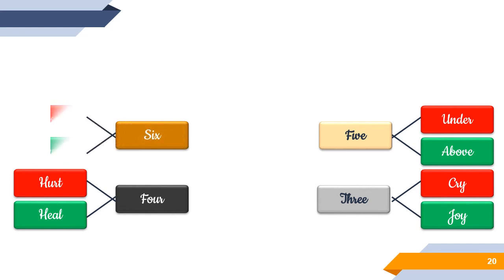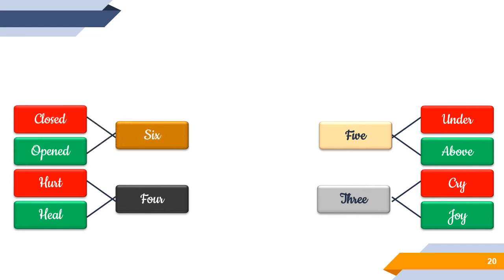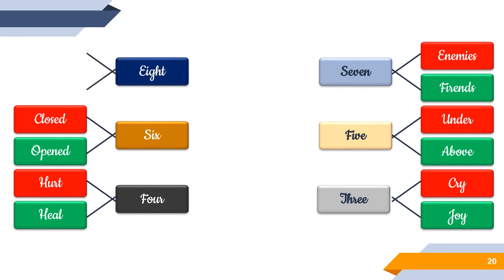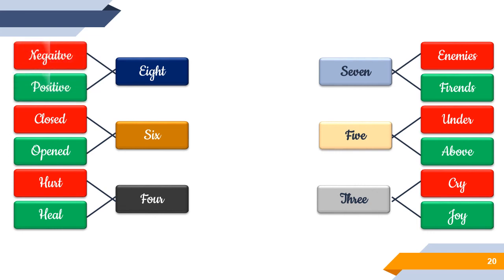A six-letter word with opposite meanings: opened, closed. A seven-letter word with opposite meanings: enemies, friends. And finally, an eight-letter word with opposite meanings: negative and positive.